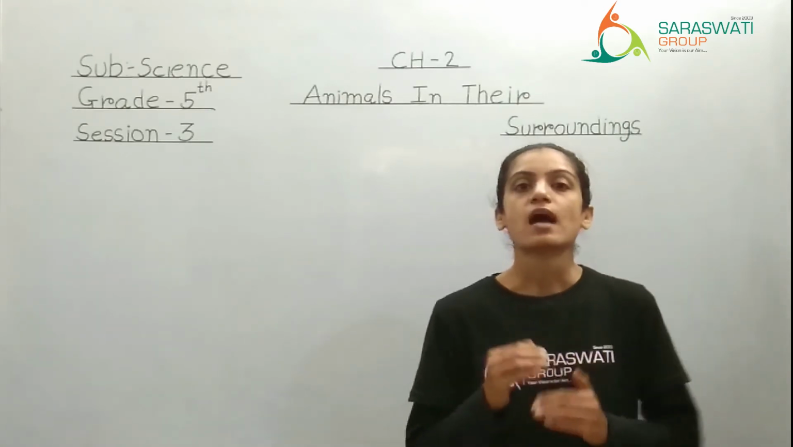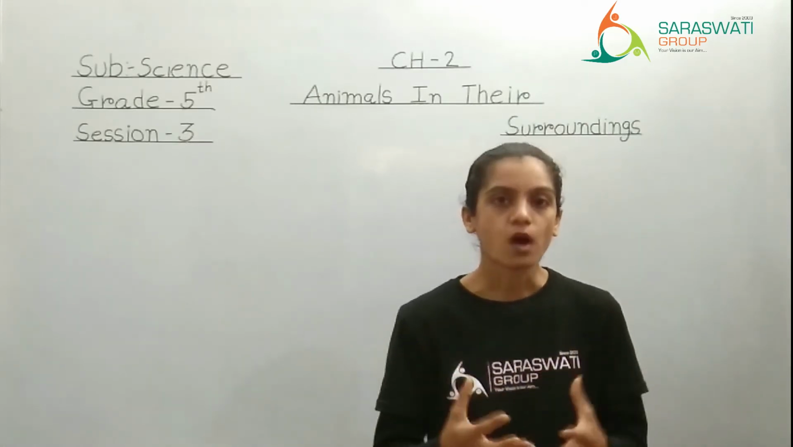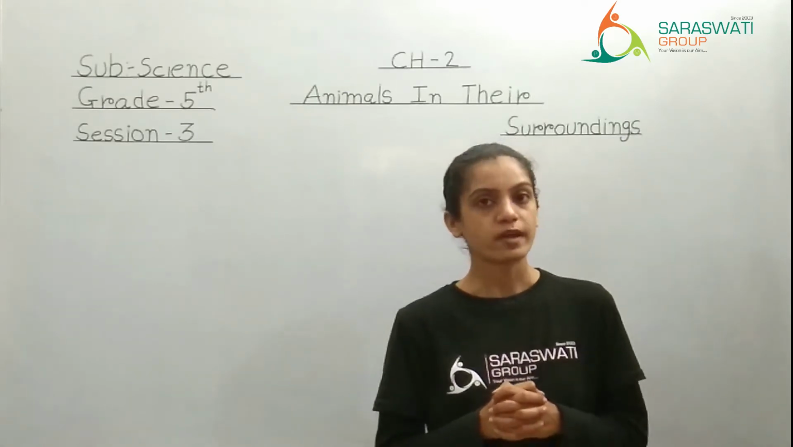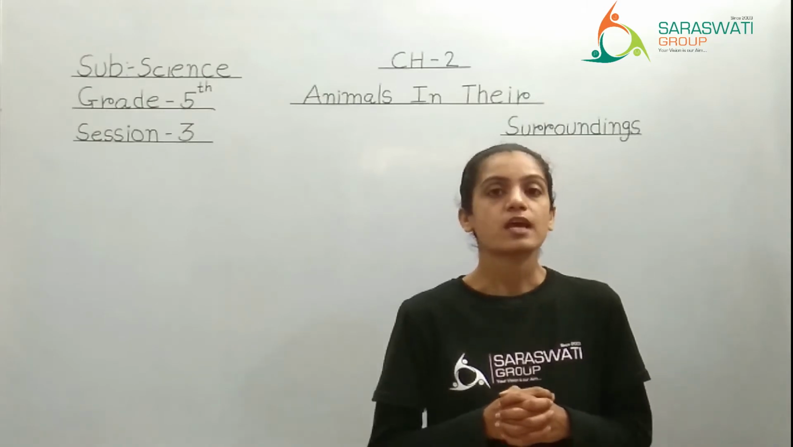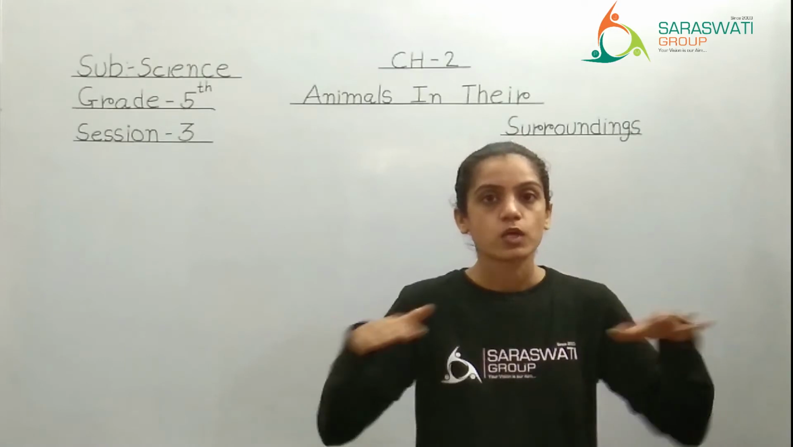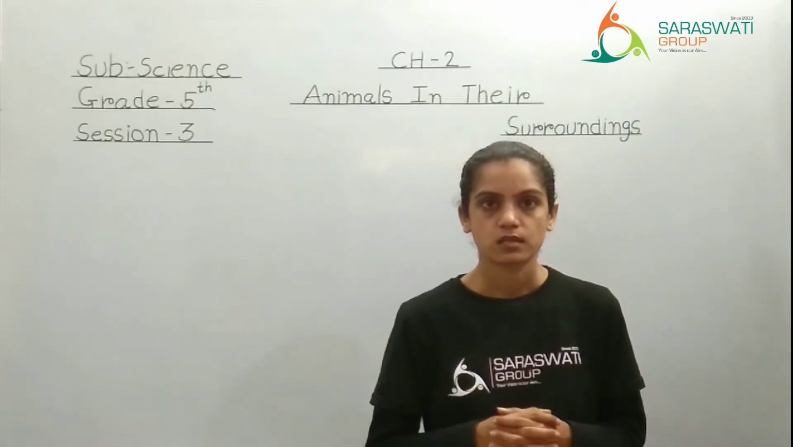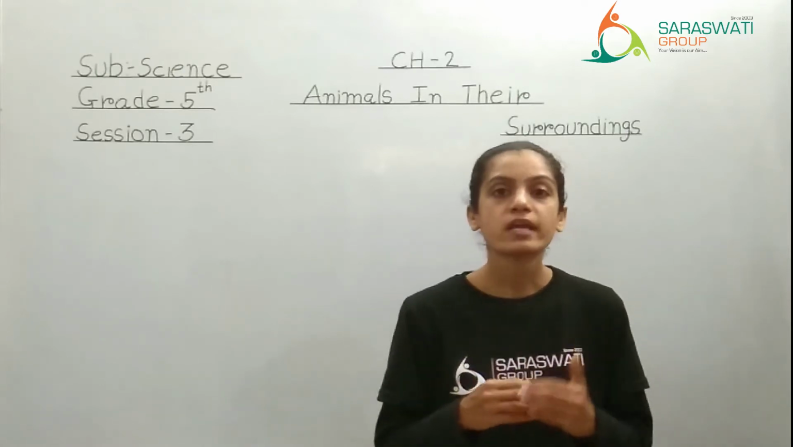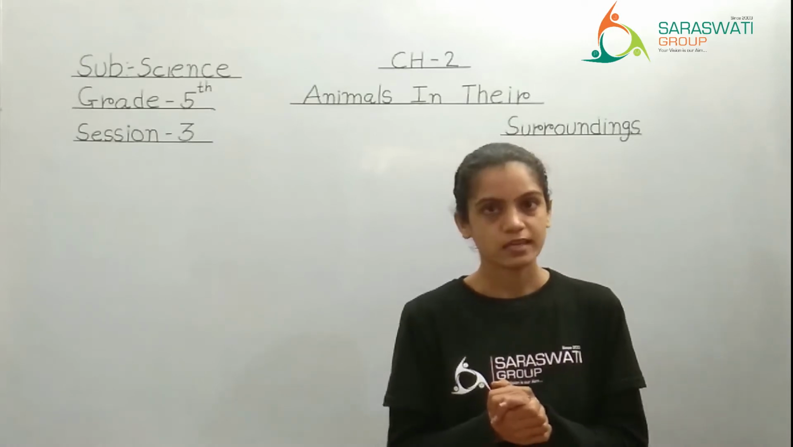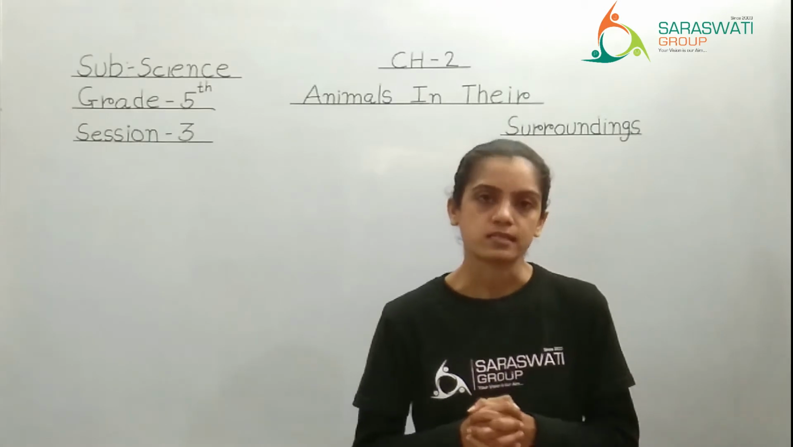So feathers not only help them to keep their body warm, but also help them to fly. You can see that when animals are flying, they spread their wings and fly. The upper layer of the wings is made of feathers. So we can say that feather is the body covering of all the birds. Clear? Next one is scales.